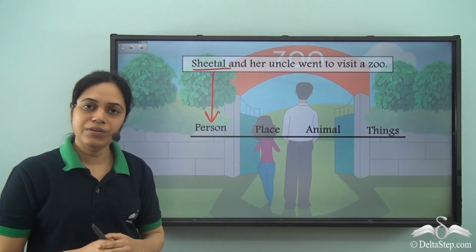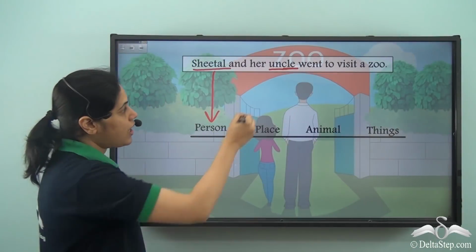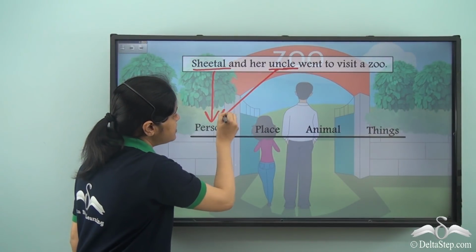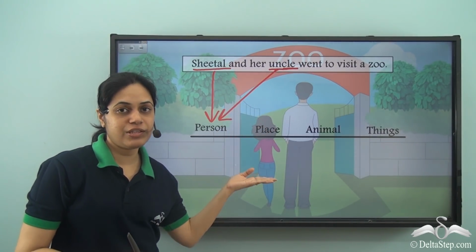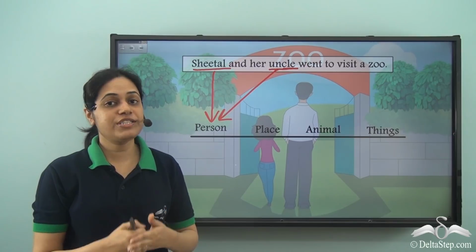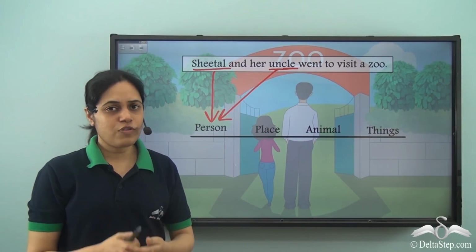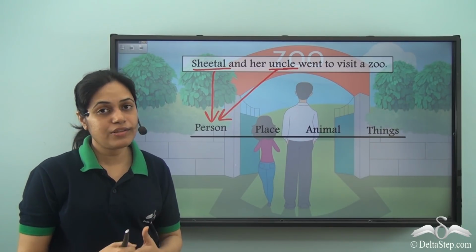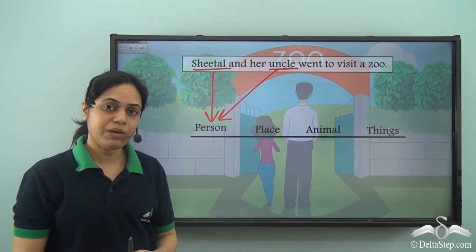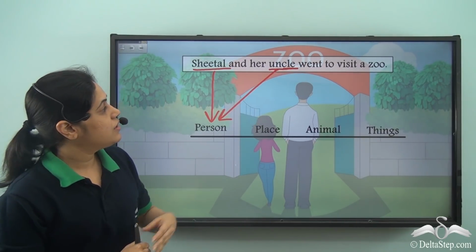Her uncle. So, uncle is a naming word. Uncle is the name of a person. It is the name given by Sheetal to this person, or it is the name by which Sheetal calls this person. So we know like mom, dad, grandmother, aunt, brother, uncle is also a naming word which we give to this relative of ours.